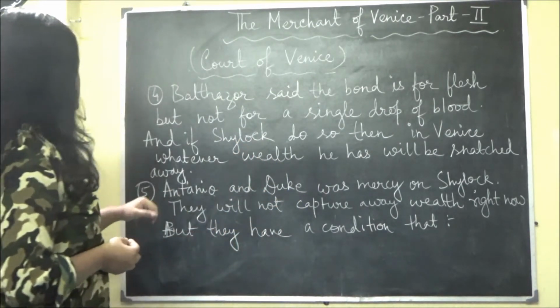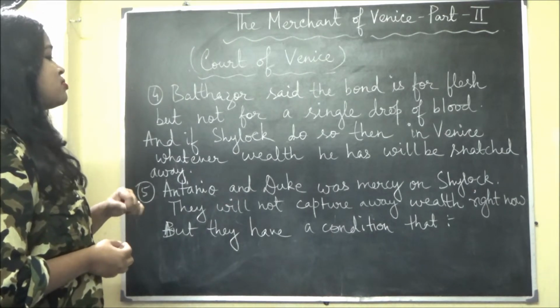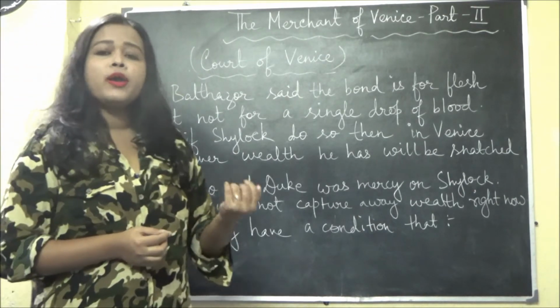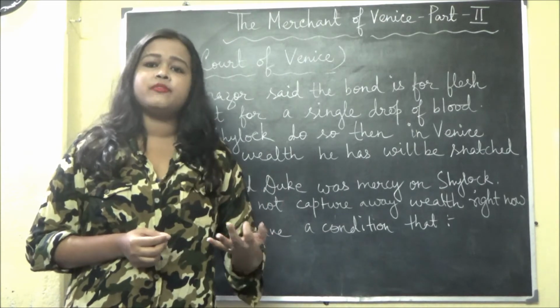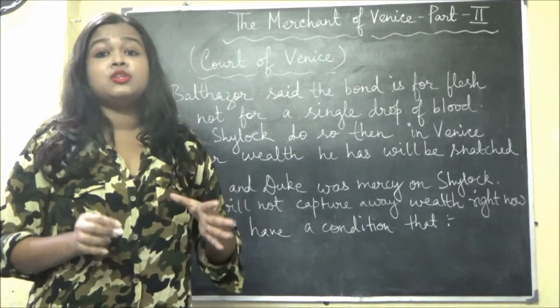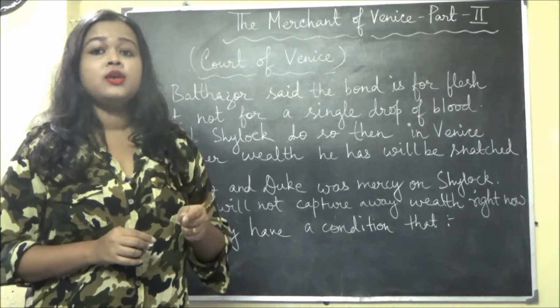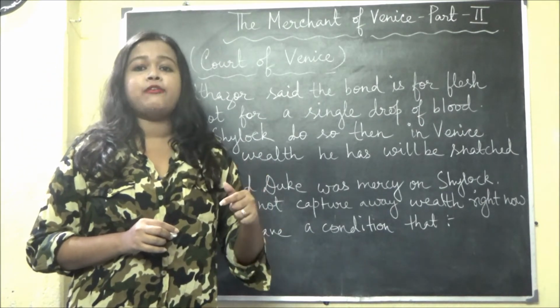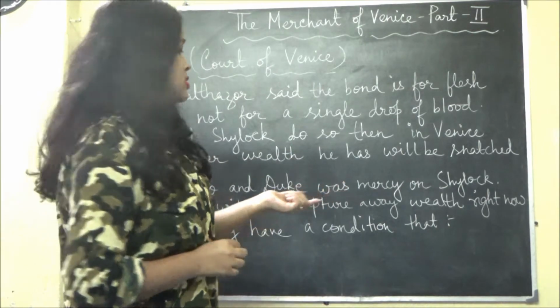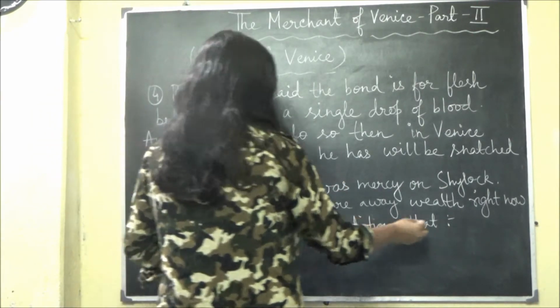The fifth one is that Antonio and the Duke showed mercy on Shylock. So what they felt, Antonio was at the same time very merciful, saying please don't take away his property right now, but we have one condition. What condition they have, I will discuss this. Okay, so the condition is